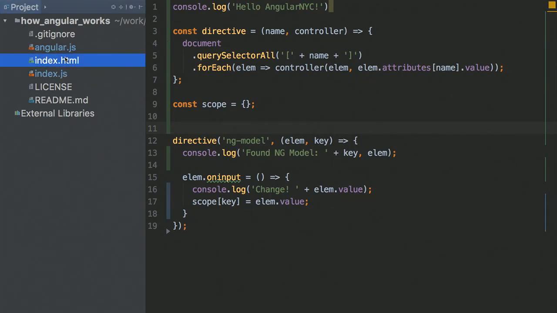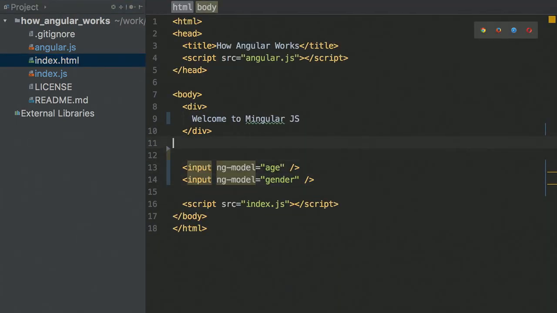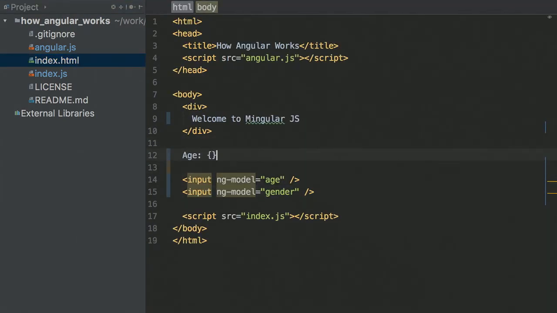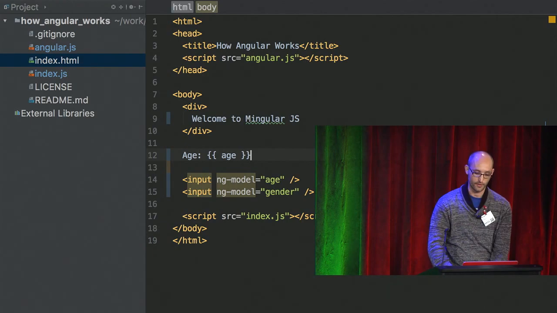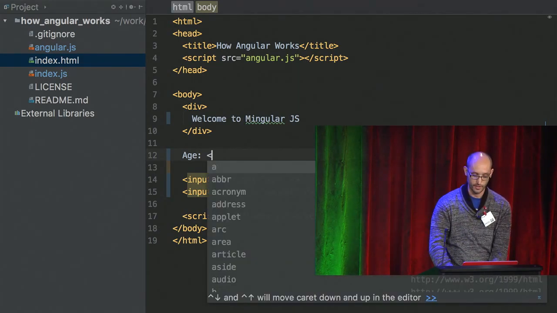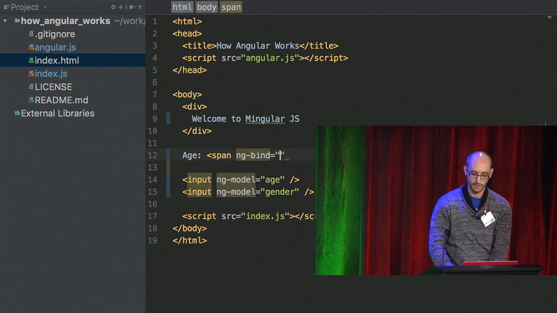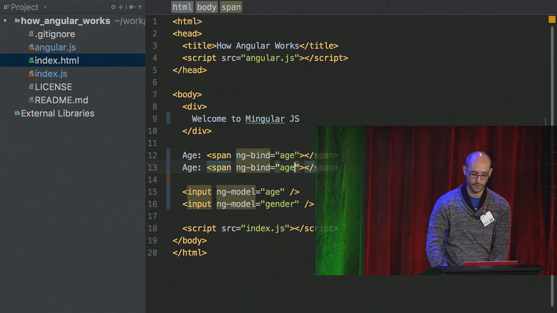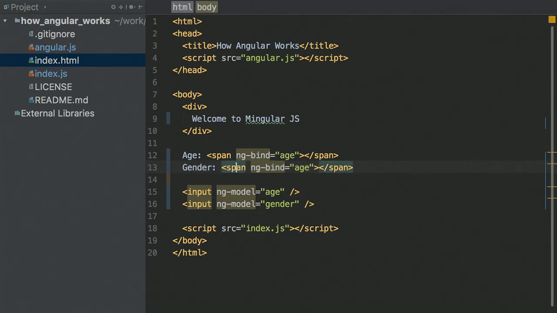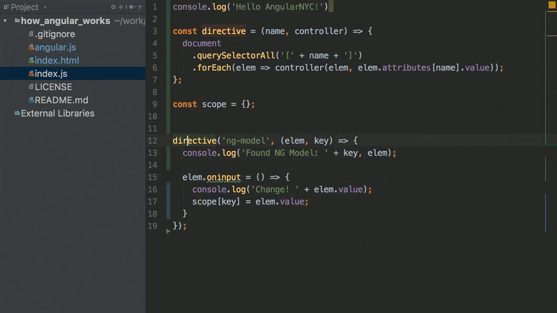So someone yelled out of a crowd, ng-bind, right? And ng-bind is something like this. I want to show age to be equal age, right? This is basically ng-bind. Angular translates this to ng-bind. We're not going to try to make inline translation of curly braces. We'll just do it the old-fashioned way. Span ng-bind age, and let's say gender ng-bind gender. All right. So I'm going to jump back to the code, and let's create the ng-bind directive.